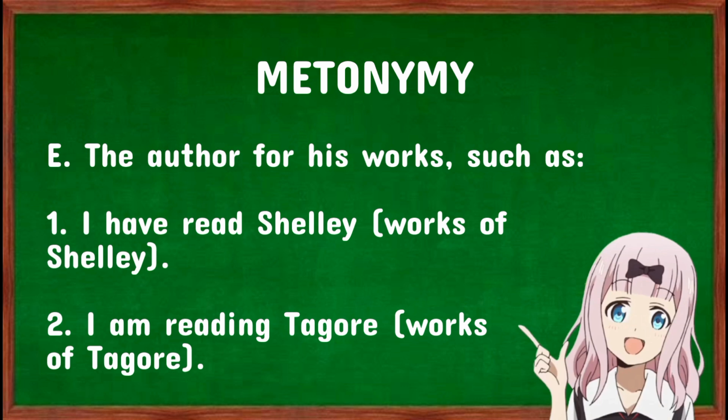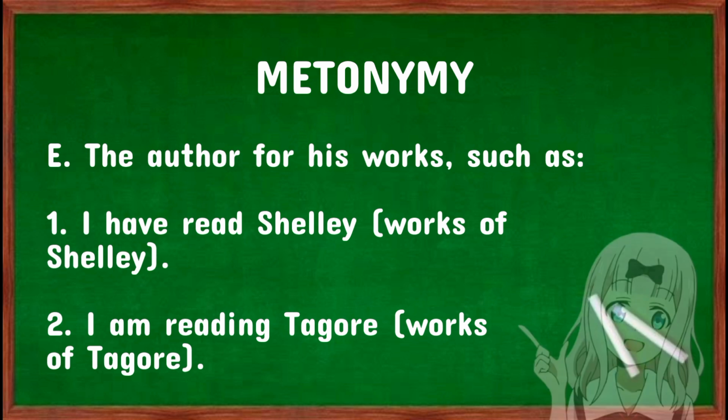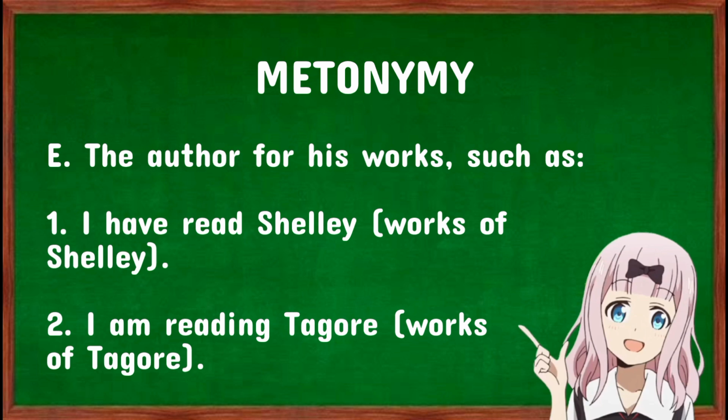Lastly, the author for his works, such as the following examples. I have read Shelley. If you say that you have read Shelley, you are referring to a work like a book that was authored by Shelley. And I am reading Tagore. Here you are also referring to the works that were done or written by a person named Tagore.